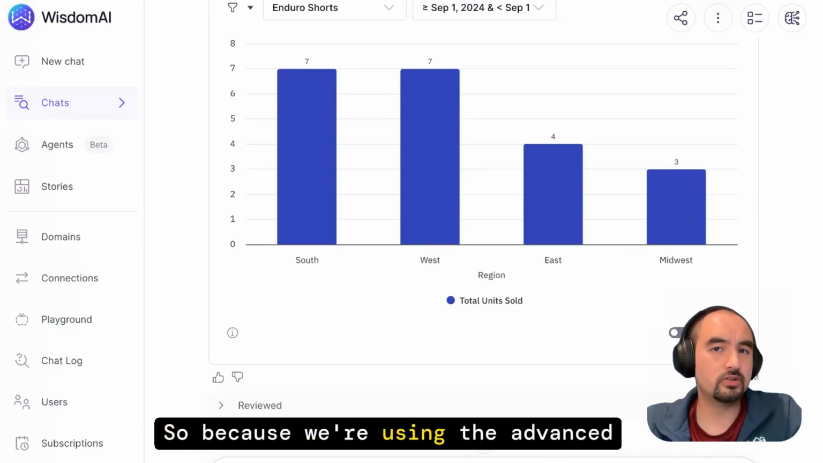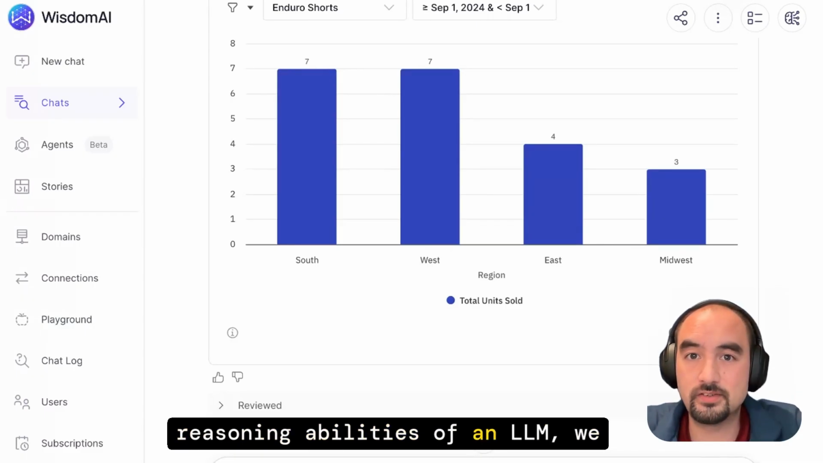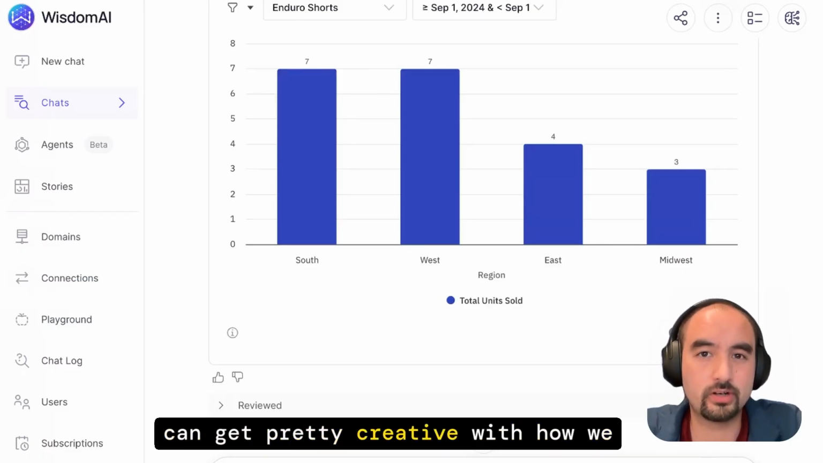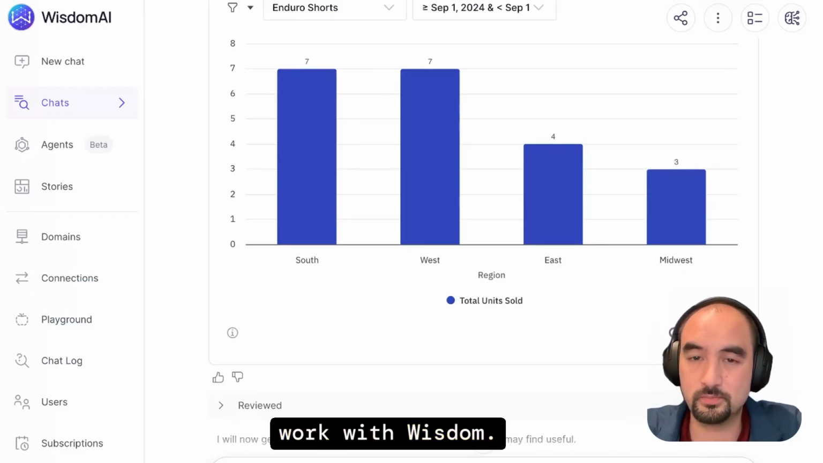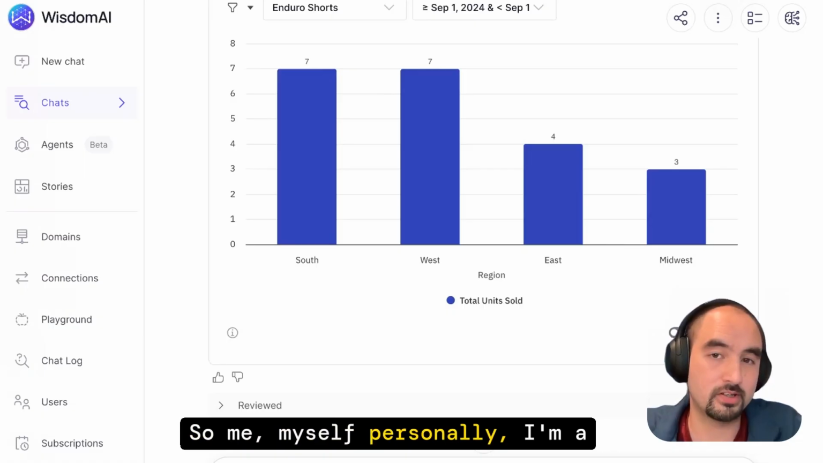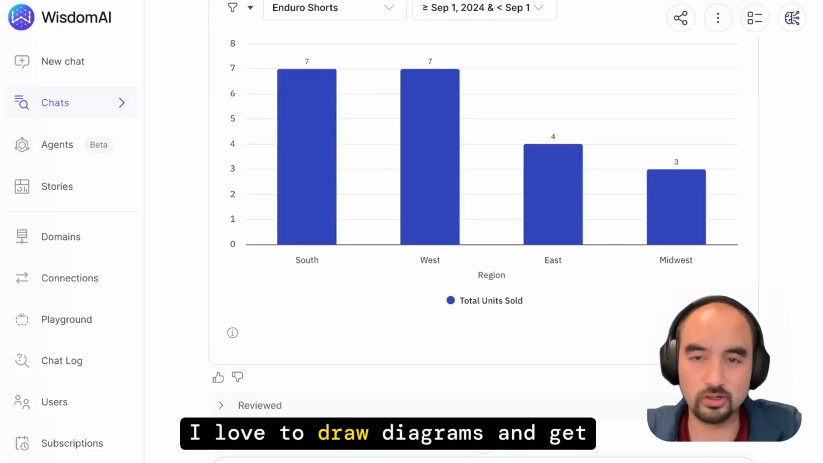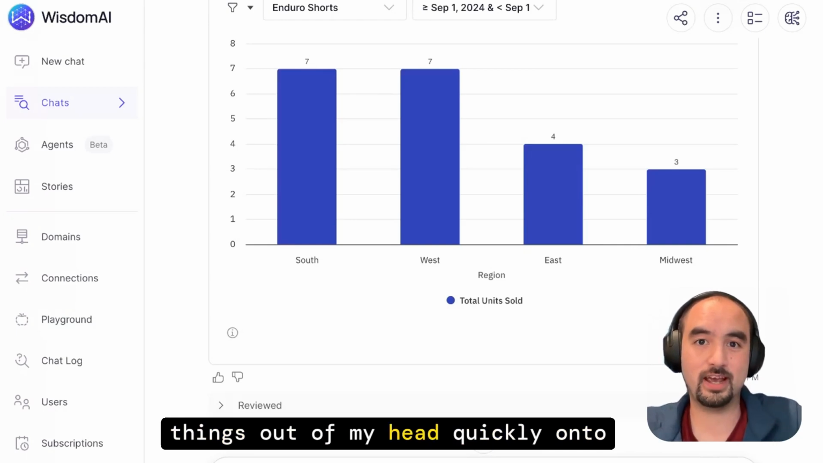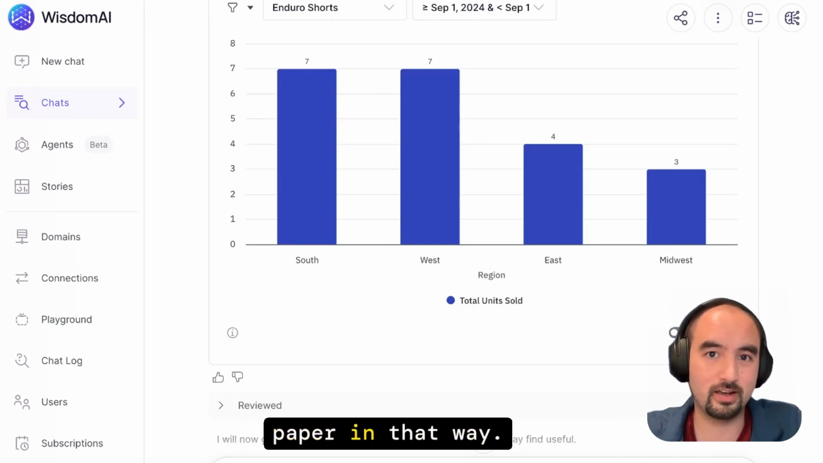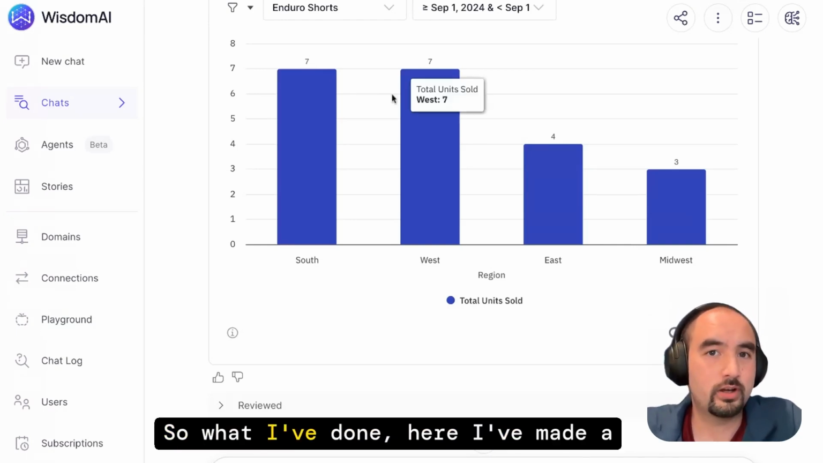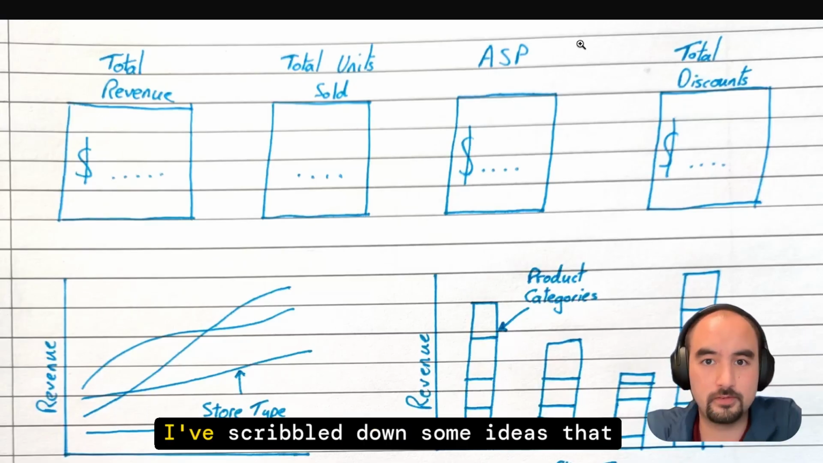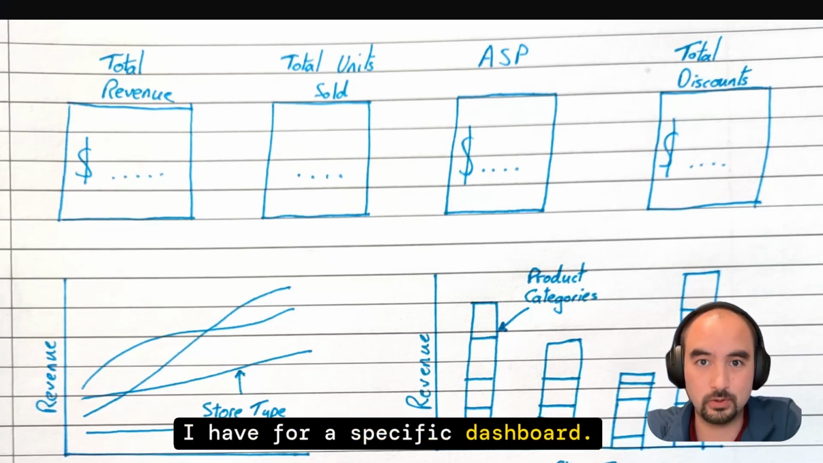So because we're using the advanced reasoning abilities of an LLM, we can get pretty creative with how we work with Wisdom. So me, myself, personally, I'm a very visual thinker. I love to draw diagrams, get things out of my head quickly onto paper in that way. So what I've done here, I've made a mock-up. I've scribbled down some ideas that I have for a specific dashboard.